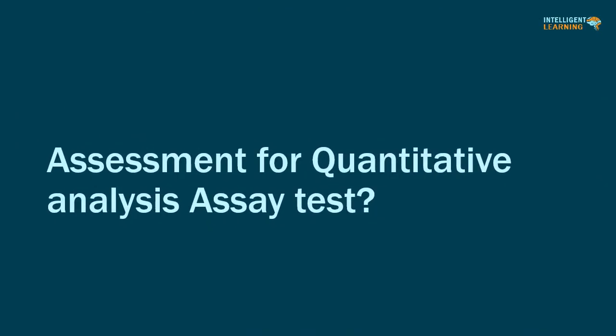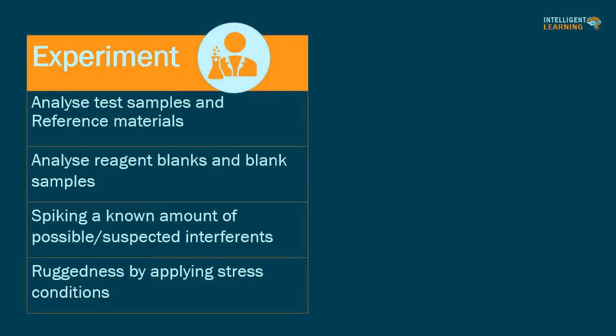Selectivity assessment for quantitative analysis assay test. For quantitative analysis, in the evaluation of selectivity, the experiment plan should be done for assay test in single time: analyze test samples and reference materials. Analyze reagent blanks and blank samples, in other words samples containing matrix components but none of the analyte of interest.